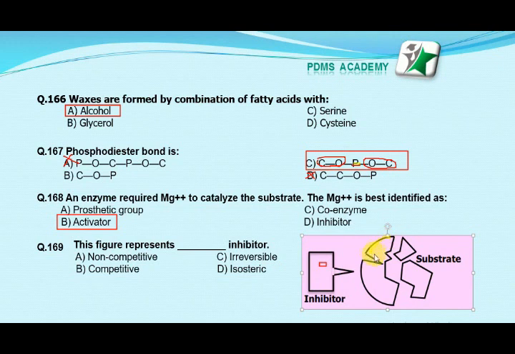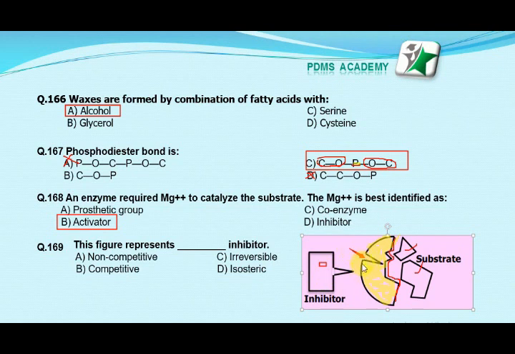This site of the enzyme is the allosteric site, which I am marking in yellow. This is the allosteric site, and this is the active site of the enzyme, and at the active site the substrate is binding, while the inhibitor is binding at the allosteric site.